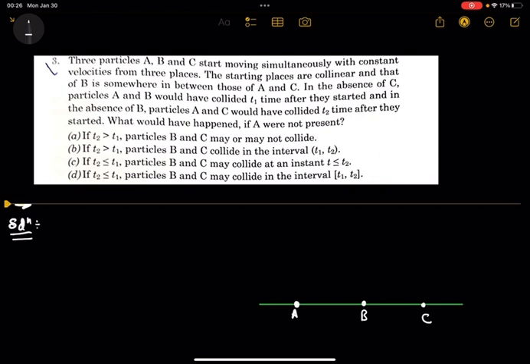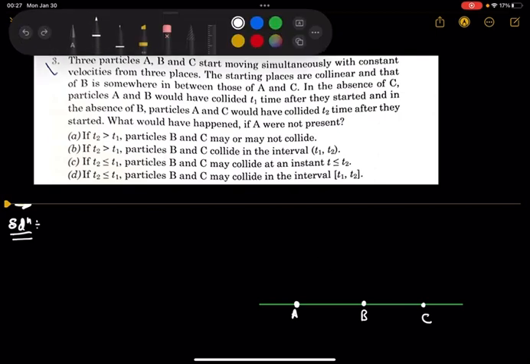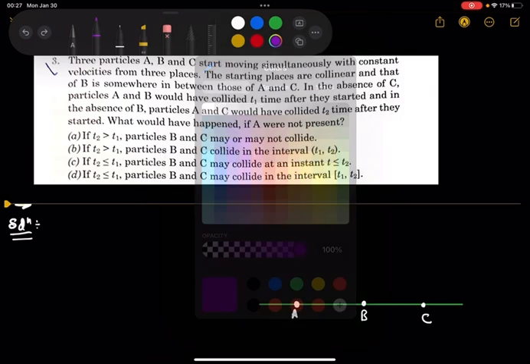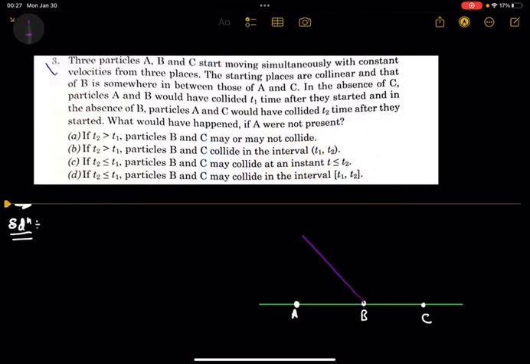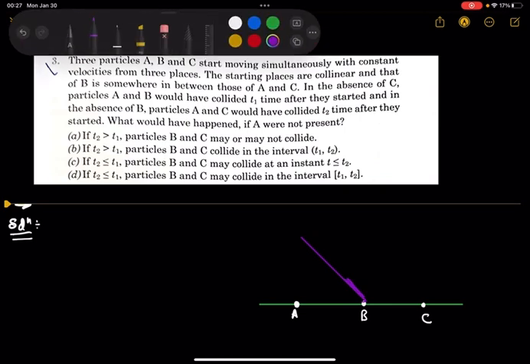In the absence of C, the particles A and B would have collided T1 time after they started. Suppose A is moving with the velocity v1 and B with the velocity v2, and for better understanding I am drawing with different color paths.